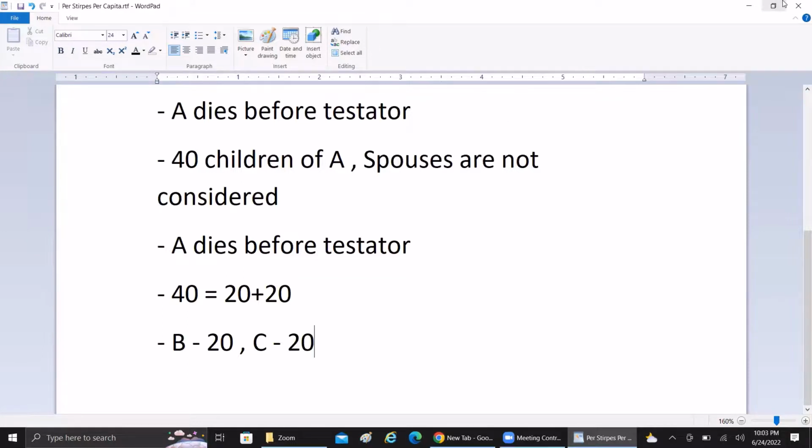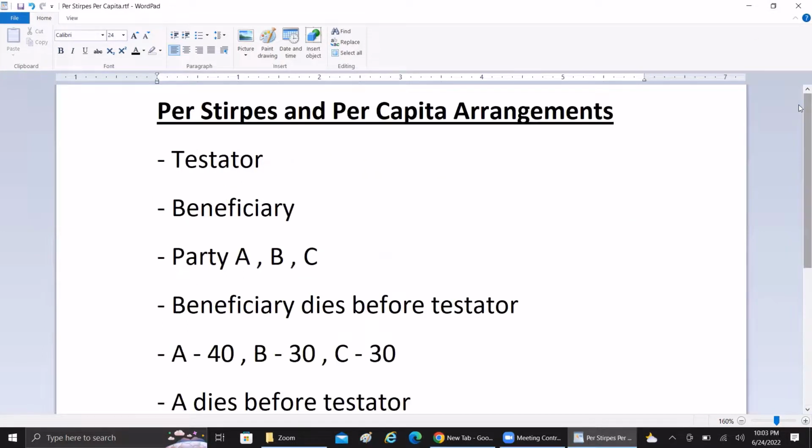So this is the major difference, guys. Whenever a US will is written, the testator, as I told before, is the owner of the will. He declares to whom his assets should go once he is dead. Here in the example, we are taking A, B, C, three people as beneficiaries. The per stirpes and per capita arrangements come into play where a beneficiary dies before the testator.